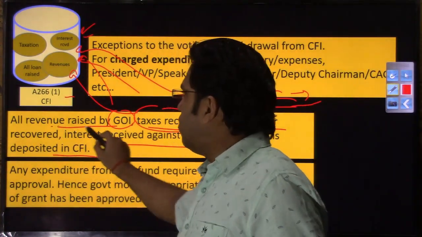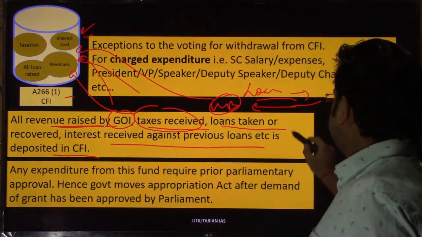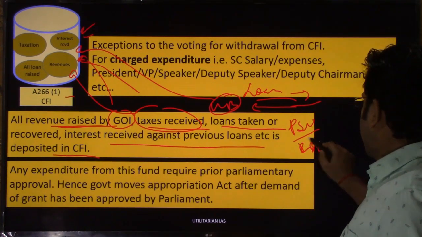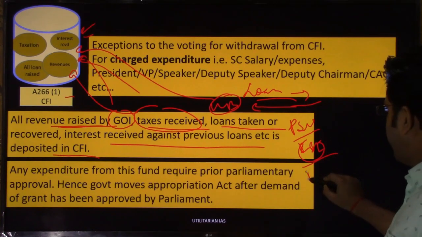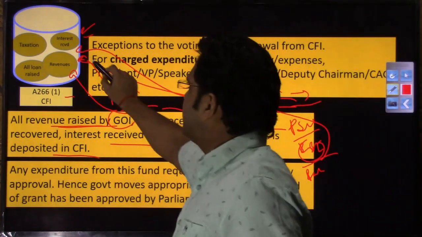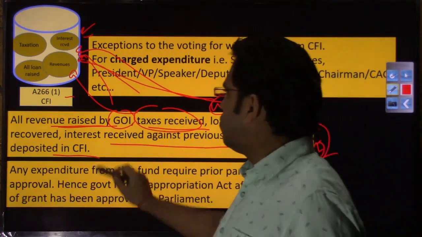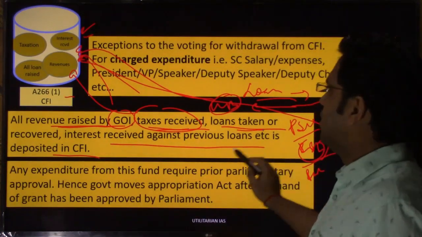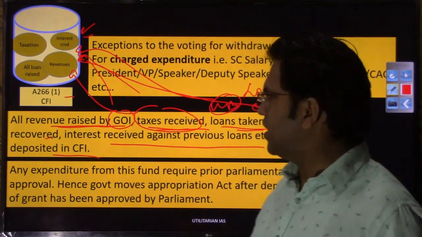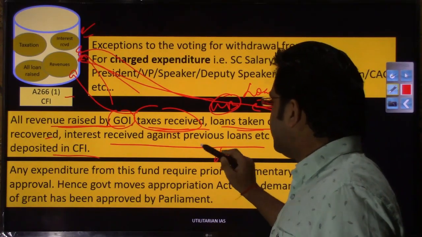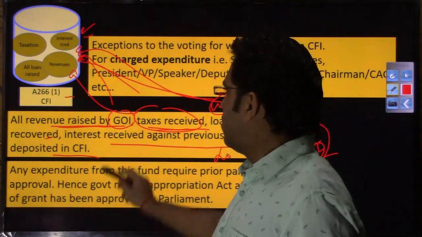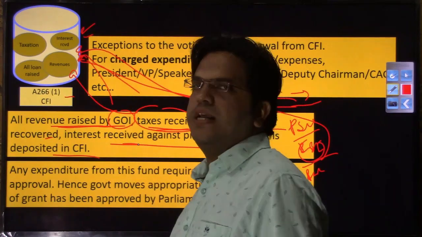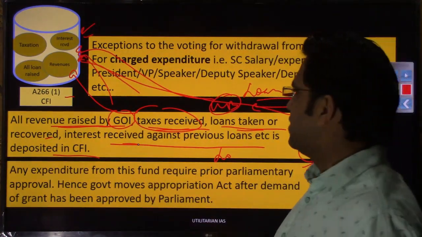Let us have a revision. All revenue raised by the government of India. So, if it is getting dividend from PSUs, or dividend from RBI, or any kind of profit from railways, all these funds will land into this Consolidated Fund of India. So, all revenue raised by the government of India, taxes received, then loans taken or recovered, right. You had given a loan earlier to a foreign entity, or now they are returning the loan to you. That loan will also land, or if you are receiving interest against loans previously extended, all these things will land into what you call the Consolidated Fund of India.